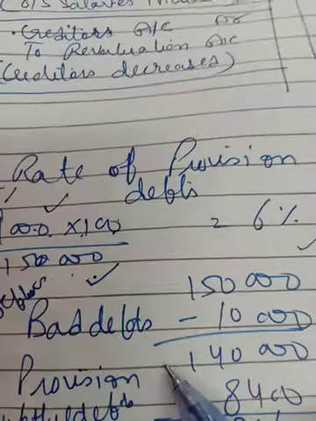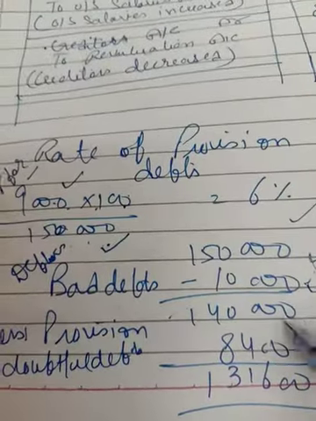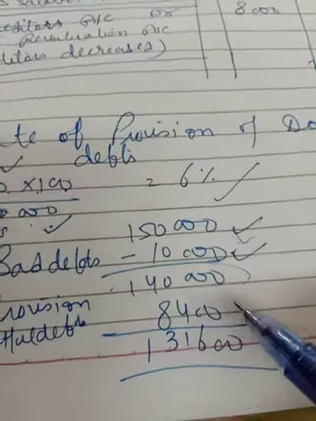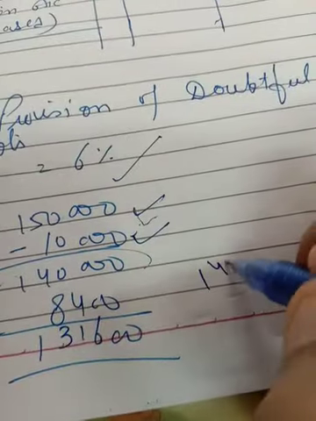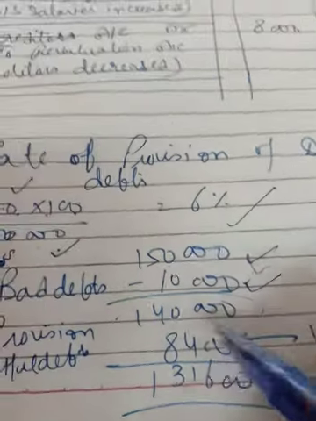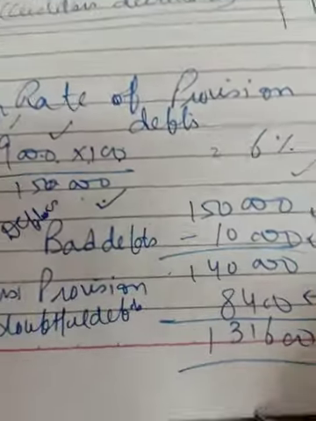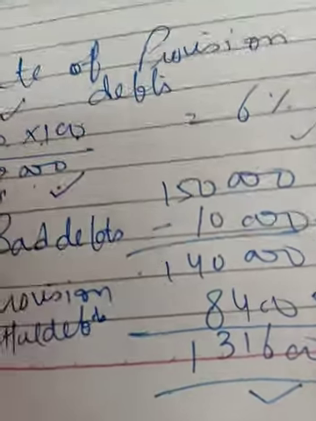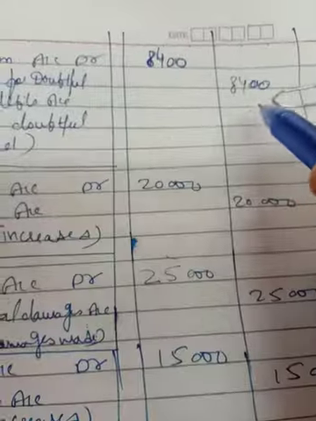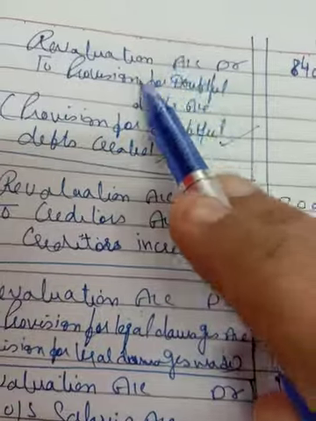Now, we have to calculate the new provision. Debtors 1,50,000, bad debts 10,000. Then 1,40,000 are the doubtful debts. So we make the provision for doubtful debts at 6% of 1,40,000. We take 1,40,000 into 6 by 100. That will be 8,400. So 8,400 is the new provision for doubtful debts. And these are the remaining debtors that we have to show in the revised balance sheet, which you need not make now. Now revaluation account debit 8,400 to provision for doubtful debts 8,400. Likewise, you will do this entry because you have to charge the provision for doubtful debts from the revaluation account.